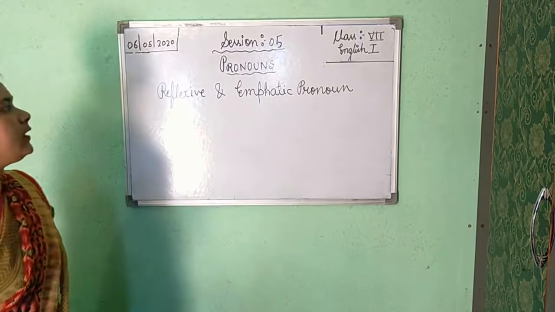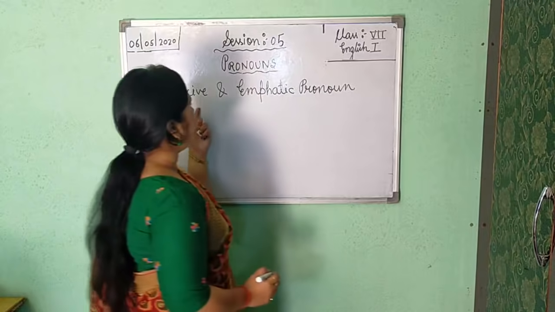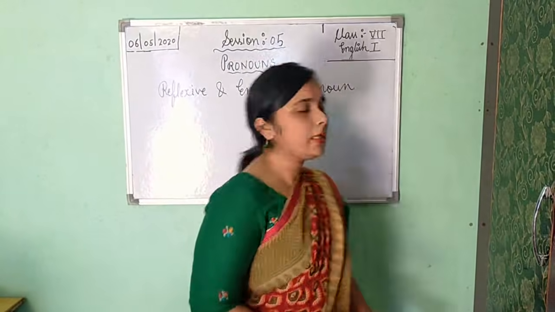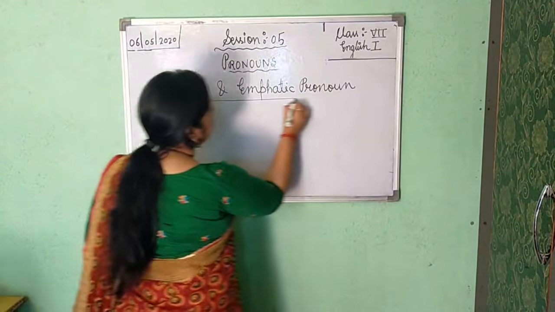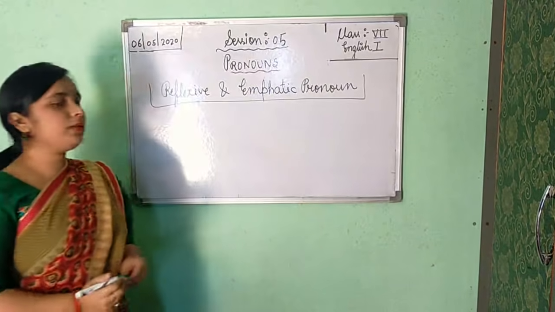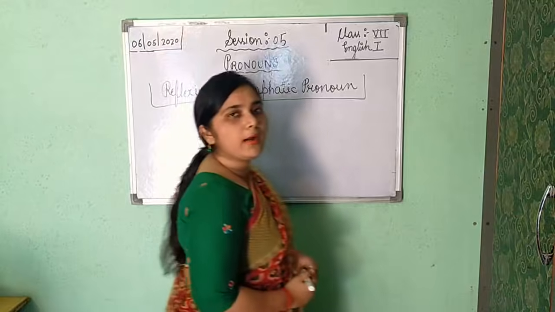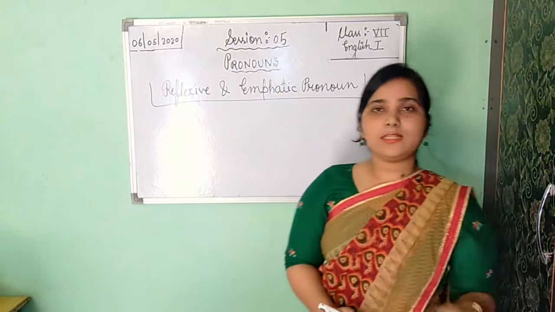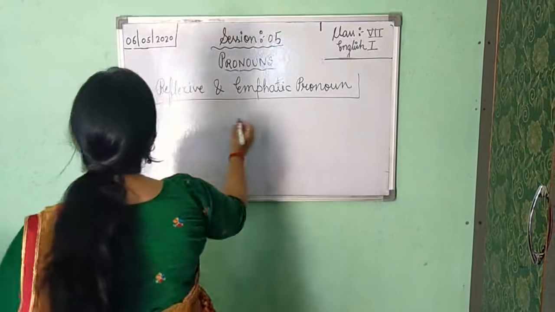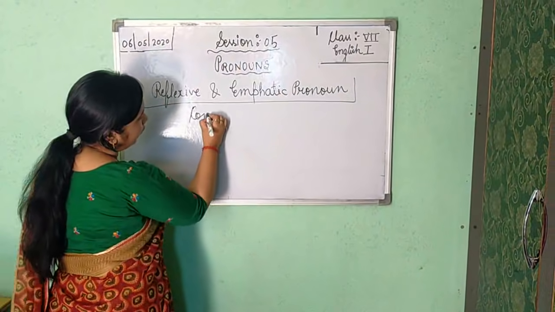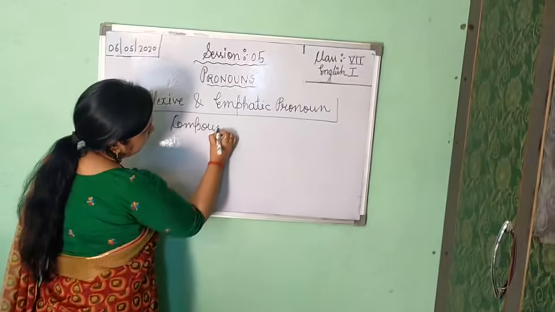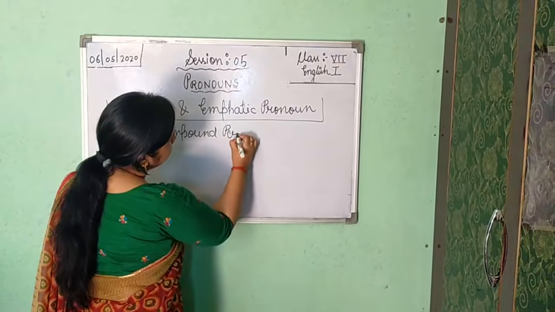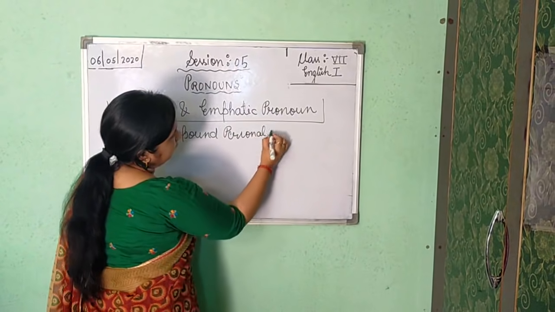Because many students get confused between reflexive and emphatic. Reflexive and emphatic pronoun, these two are the parts of compound personal pronoun.